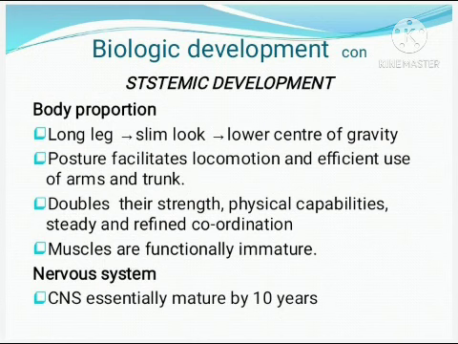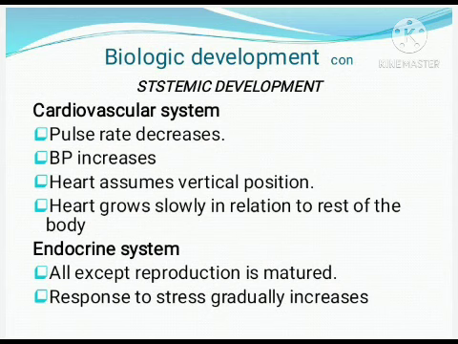In the nervous system, the CNS is almost mature by 10 years. The central nervous system gets mature by 10 years. In the cardiovascular system, as I mentioned earlier, pulse rate decreases, BP increases, and the heart assumes a more vertical position. The heart muscles are strengthening, and the heart grows slowly in relation to the rest of the body. The growth rate of the heart is slow compared with other parts of the body.